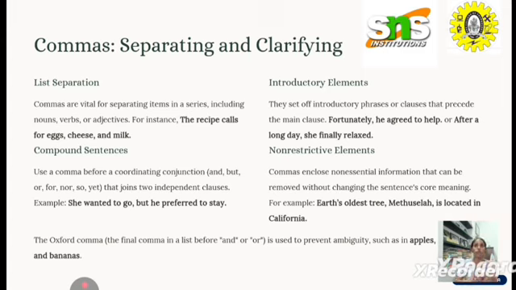The next use of the comma is to separate independent clauses that are linked by a conjunction. For example, I ate toast for breakfast, but I wanted English muffins instead. So here, I ate toast for breakfast is an independent clause, where it gives a complete meaning.